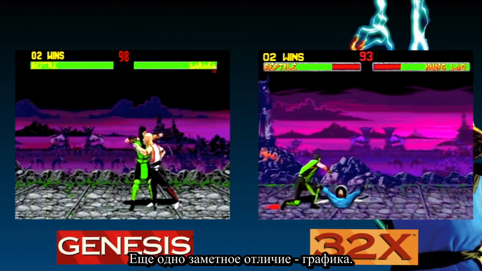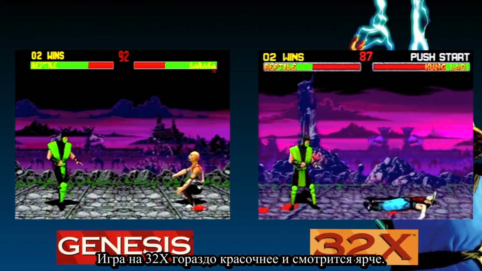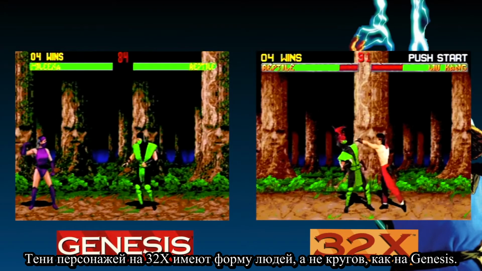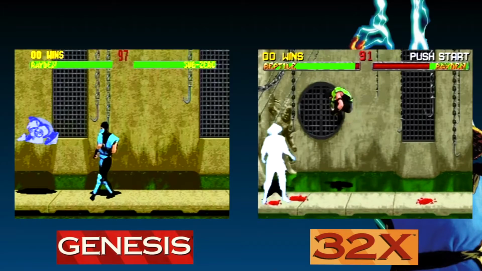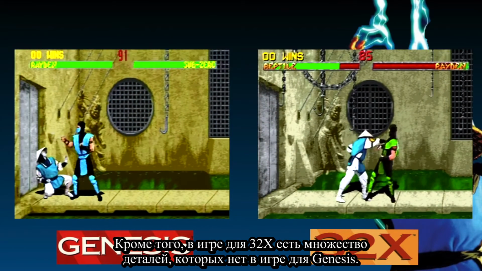Another noticeable difference is the graphics. The 32X game is a lot more colorful, and it looks brighter. The shadows of the characters on 32X are shaped like the people, instead of the circles like on Genesis. I didn't really notice any difference with the characters' animations though. There are also many details that the 32X game has that the Genesis game is missing.